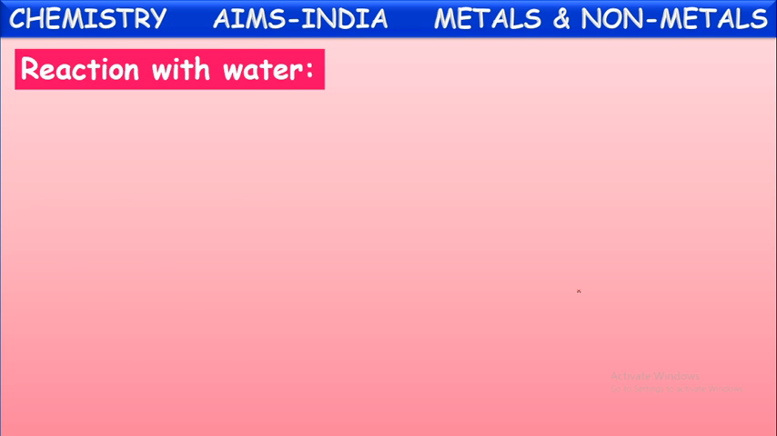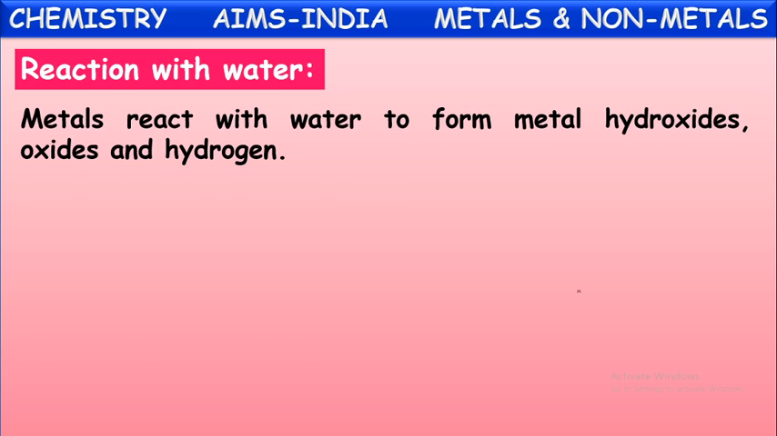Next. So how do these metals react with water? That is reaction with water. Let us see. Metals react with water to form their metal hydroxides. And sometimes oxides will be formed, and along with the metal hydroxides and oxides, hydrogen gas is also released. So some metals on reaction with water form metal hydroxides and some other metals on reaction with water form respective oxides. Along with these two, hydrogen gas is also produced.